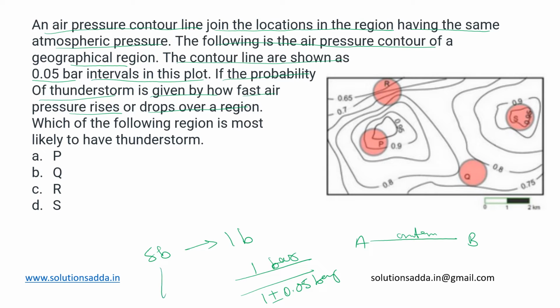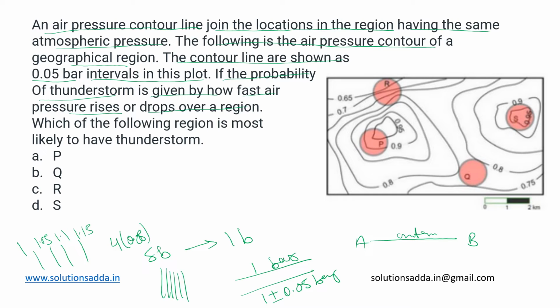Or if a huge number of lines cross a particular region, then the air pressure changes that many times in that area, because between every two lines there is a difference of 0.05. So if there are four lines and this was at 1 bar, then the next would be 1.05, 1.1, 1.15. So these four lines indicate that the pressure changed four times by 0.05.